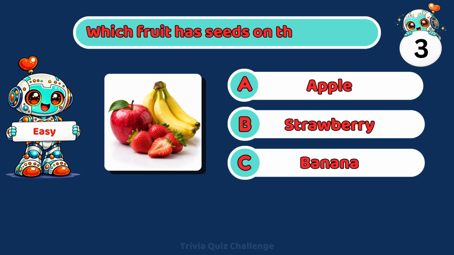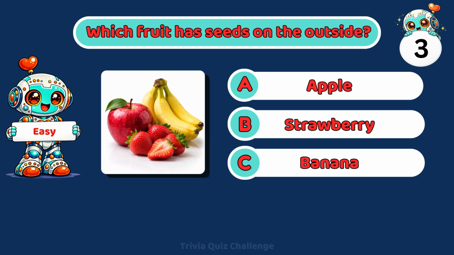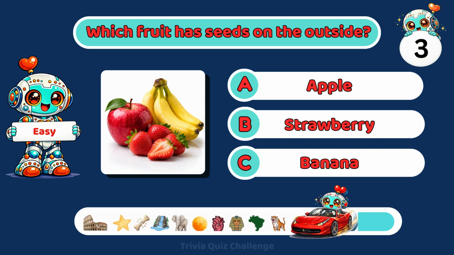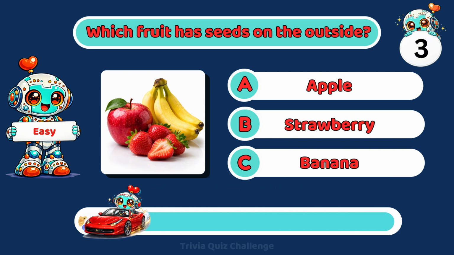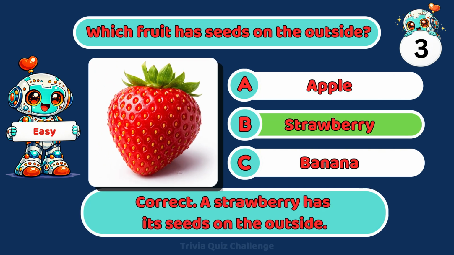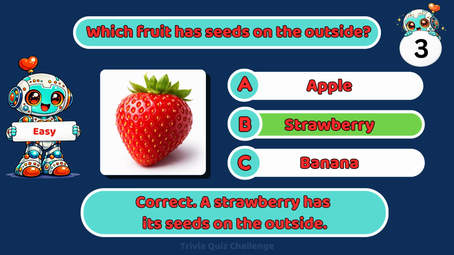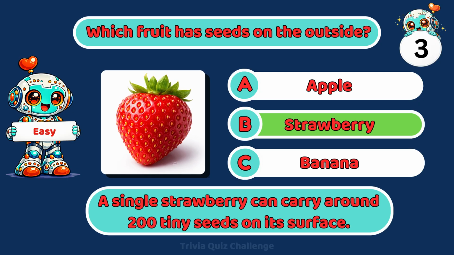Which fruit has seeds on the outside? A. Apple. B. Strawberry. C. Banana. Correct. A strawberry has its seeds on the outside. A single strawberry can carry around 200 tiny seeds on its surface.